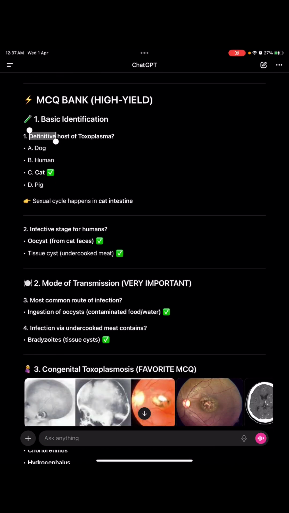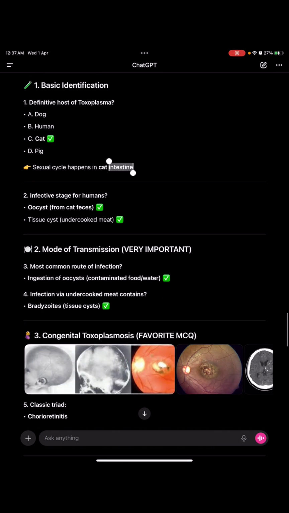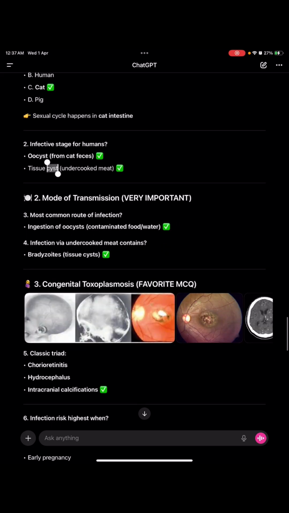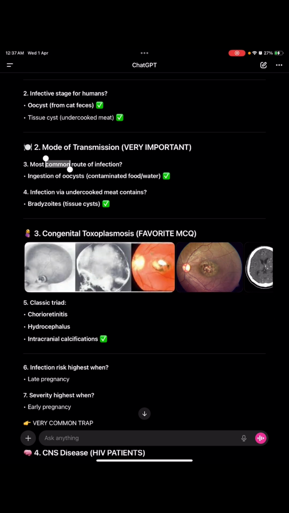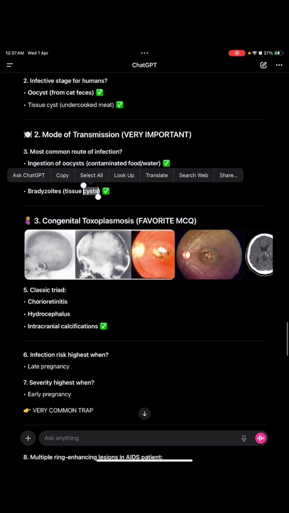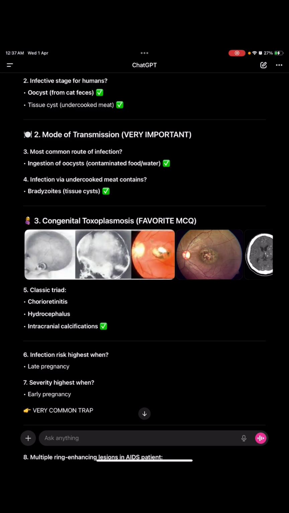So yeah, its definitive host is a cat, where it does its sexual cycle in the cat intestine. Now its infective stage for humans is the oocyst. It is got from the cat feces, and the tissue cyst we get from undercooked meat. Okay, oocyst and tissue cyst. Mode of transmission: most common route of infection is ingestion of the oocyst, through contaminated food and water. Now infection via undercooked meat contains bradyzoids. Those are the tissue cysts.